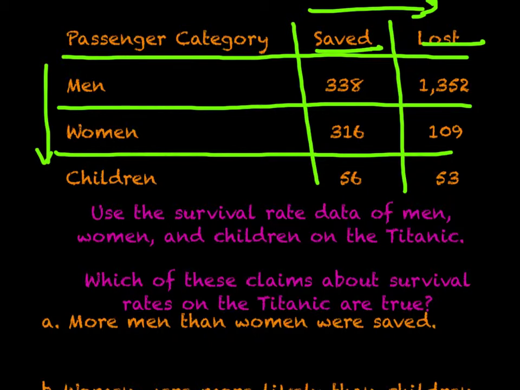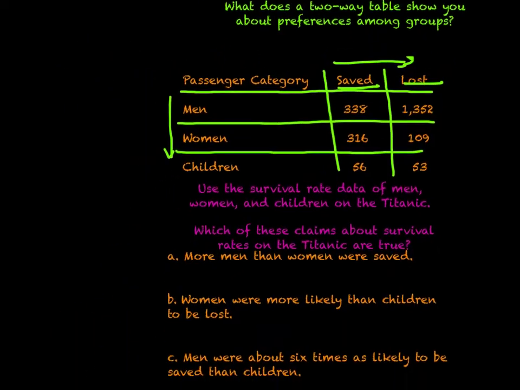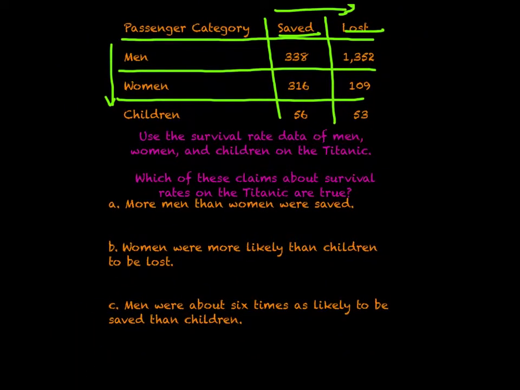So we need to use survival rate data of men, women, and children on the Titanic. Which of these claims about survival rates on the Titanic are true? I'm going to zoom out here a little bit so we can see the table and we can also see these various questions that are being asked. We need to think, were more men or women saved? More men than women were saved. That's what it says. We need to say this is true or false.